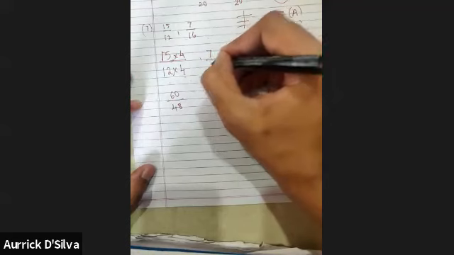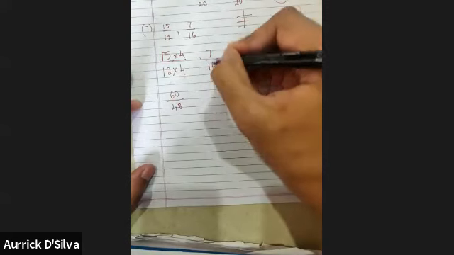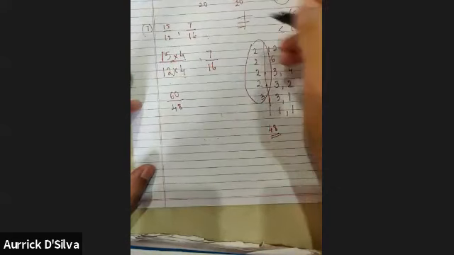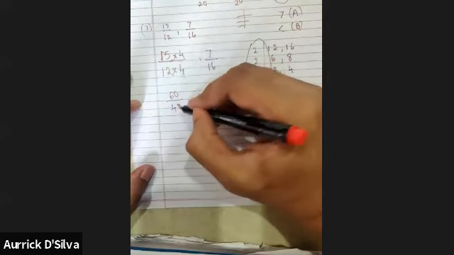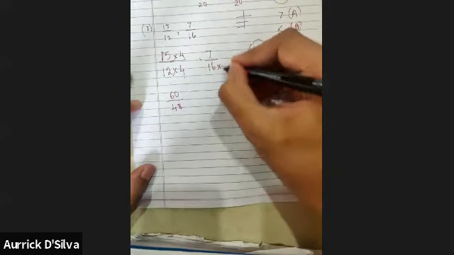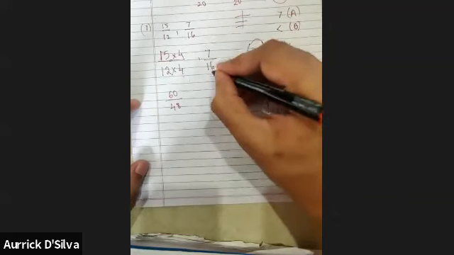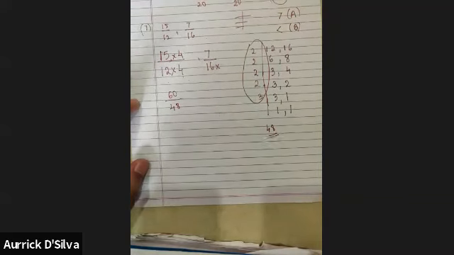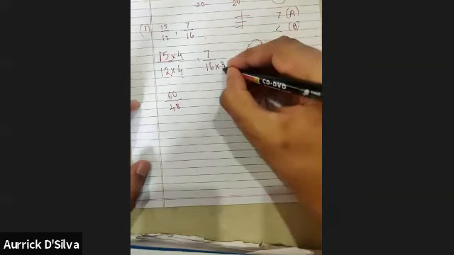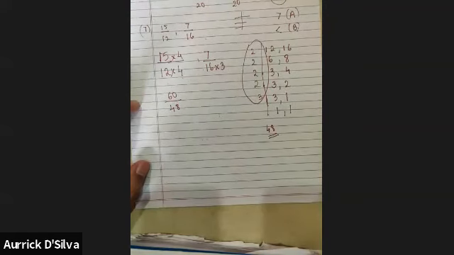Let's use the same logic for this 7 upon 16. Just as I multiplied this by 4 to make 48, I multiply this by something to make 48 too. 16 into what is 48? 3. Very good. Now, some students might be wondering, how do we know this? That is because we know the table of 16. And if you do not know, as I've told you earlier, lockdown is the best time. Learn all your tables till 19 and keep them. It will be very helpful. You can see how helpful it is.